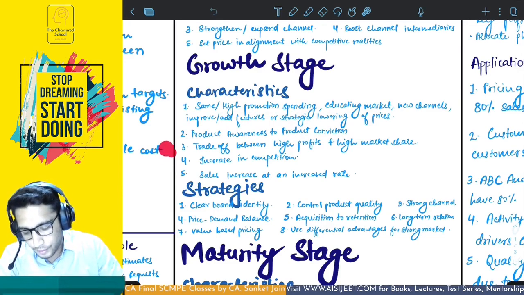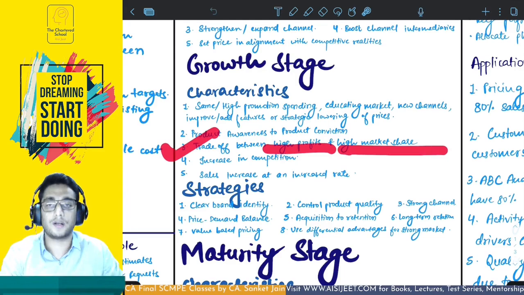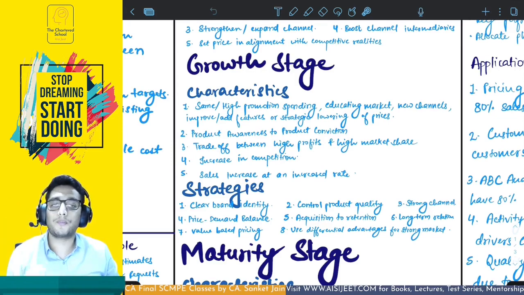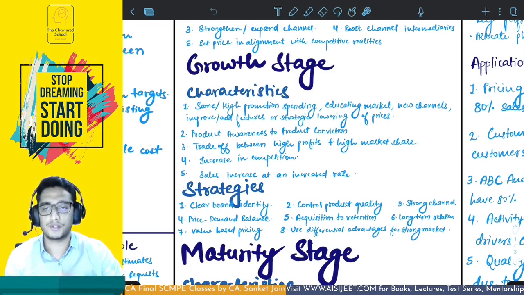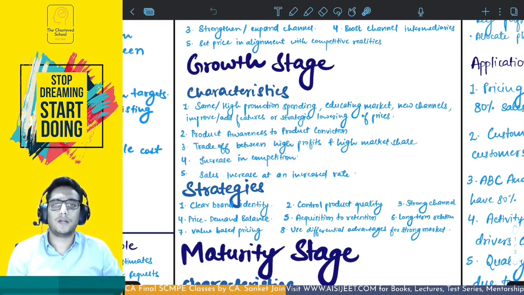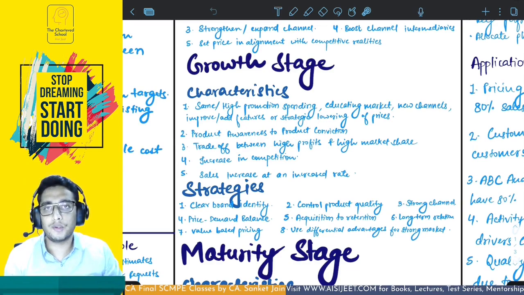Okay. Third is trade-off between high profits and high market share. Either you go for high profits or you go for high market share. If you want to go for high market share, you have to reduce the price, lower down your profits, but that will increase your reach. Fourth is increase in competition. More and more people come in, right? More competitors will start making your product. Your product will not be unique anymore. So that's why also you have to reduce the price.